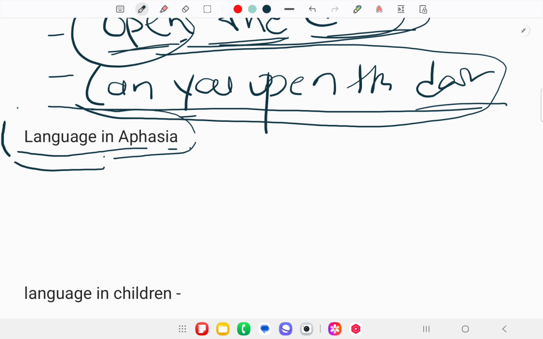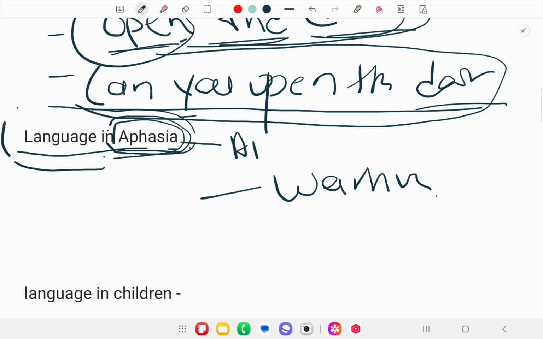If we have the issue in pronouncing these sentences or in understanding the meaning, then that comes under Wernicke's aphasia. Aphasia means damage to any part of the brain. The term aphasia we especially study in neurolinguistics, which is the study of the relationship between the brain and the language.